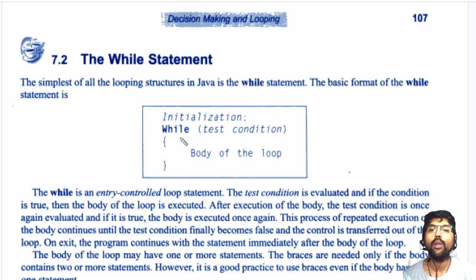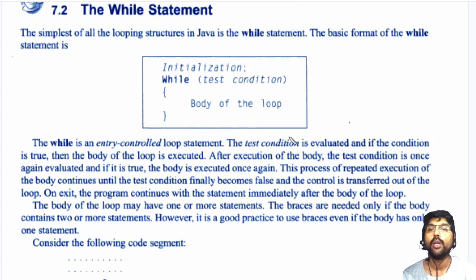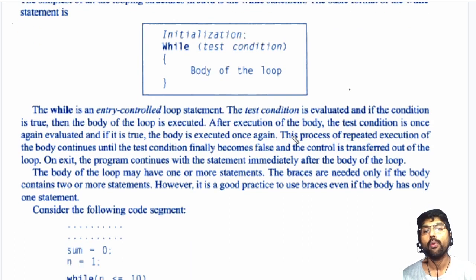The while statement is used when we are uncertain. We don't know how many times the body of the loop will be executed. We don't know exactly when this test condition becomes false. In that situation, we use the while loop.